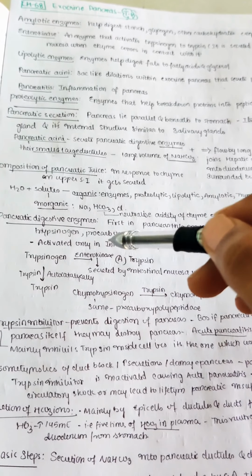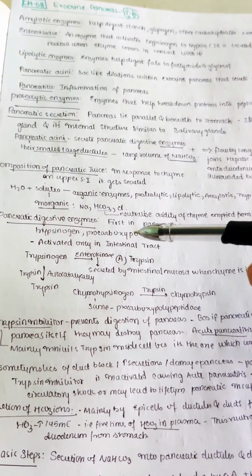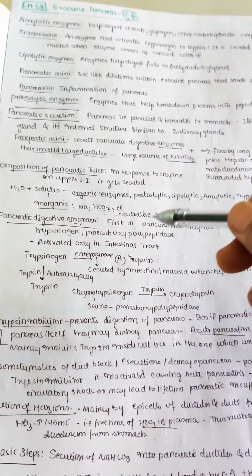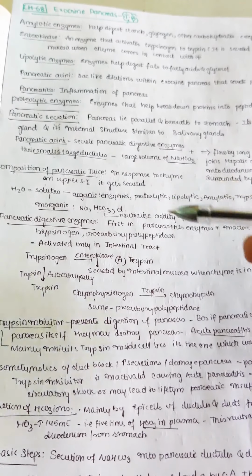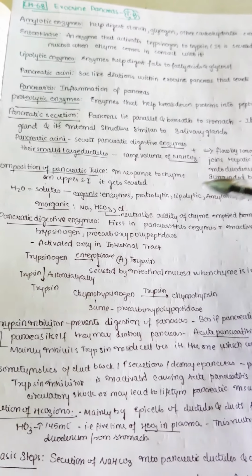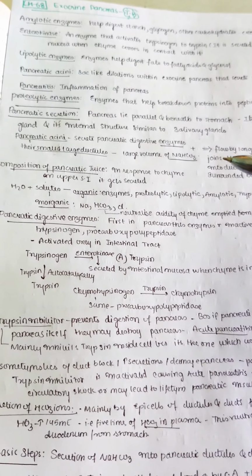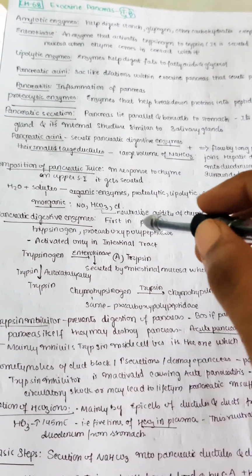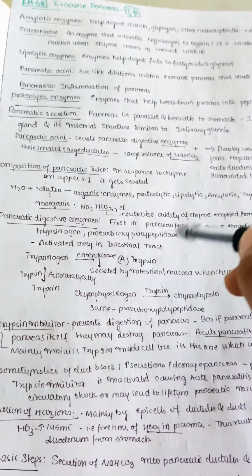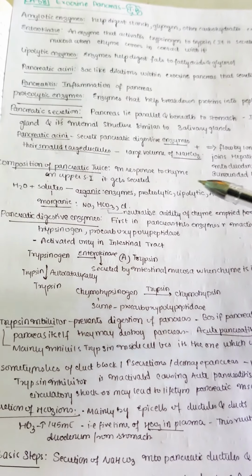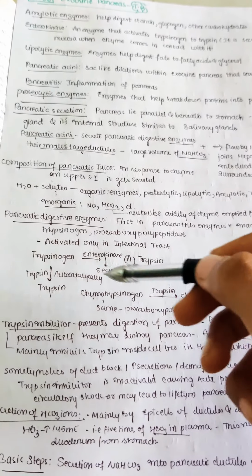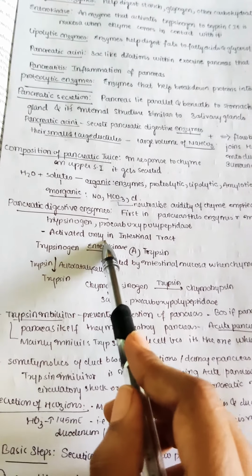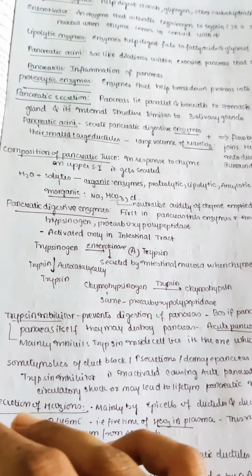They are inactive because if they were active in the pancreas itself, they are like protein substances and would want to digest the protein substances. So if they are active in the pancreas itself, they may destroy the whole pancreas. This may lead to a dangerous inflammation in the pancreas. To prevent that, they are in inactive form in the pancreas, but whenever they enter the intestinal tract, they immediately get activated by some kind of enzymes or proteins. So you can see they are activated only in the intestinal tract but not in the pancreas itself.